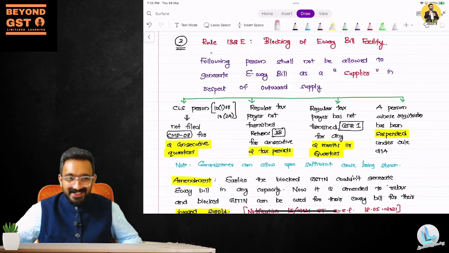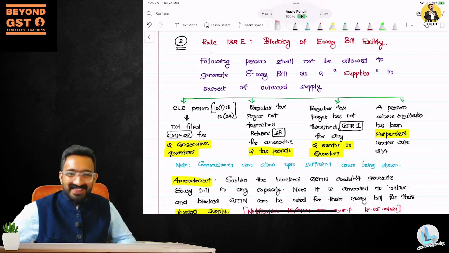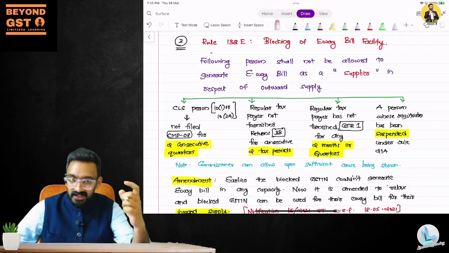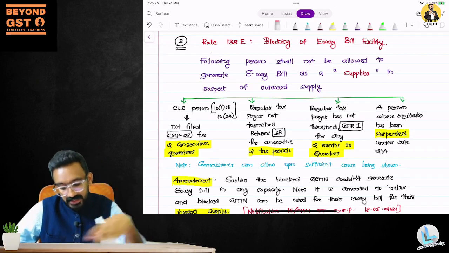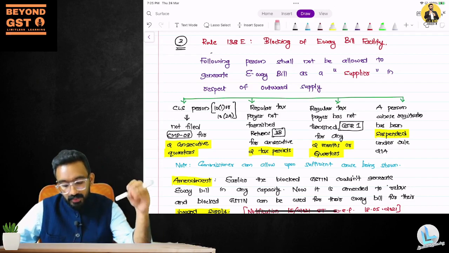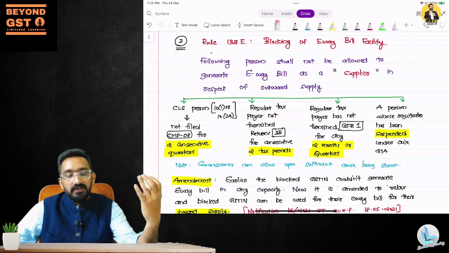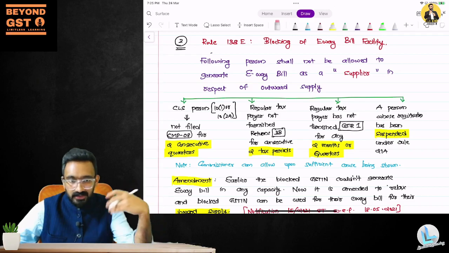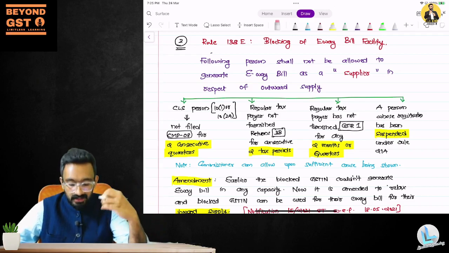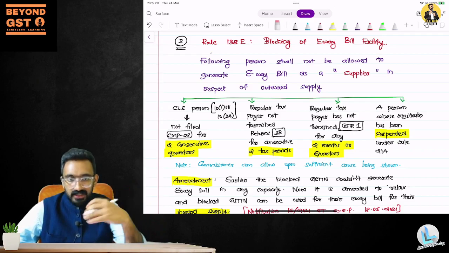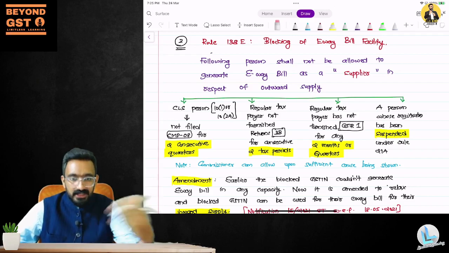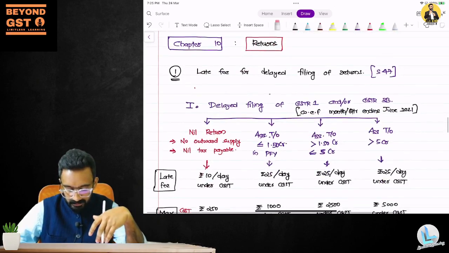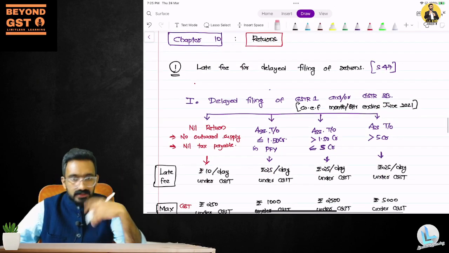They simply said three sentences. I think it's a copy-paste issue or something like that. Anyway, this kind of question can come, or if they want, they can ask a question on whose e-way bill will be blocked, or blocking of e-way bill, give short notes on that. There are 4 points that you can have, like these four people cannot. And if there is a sufficient reason given, you can actually get an extension, like you can go and tell them, please allow me to file. The commissioner can do that. That's also part of that provision. So that is the second type of question.